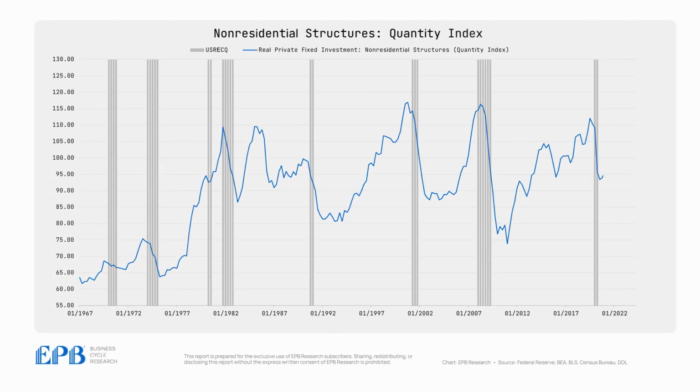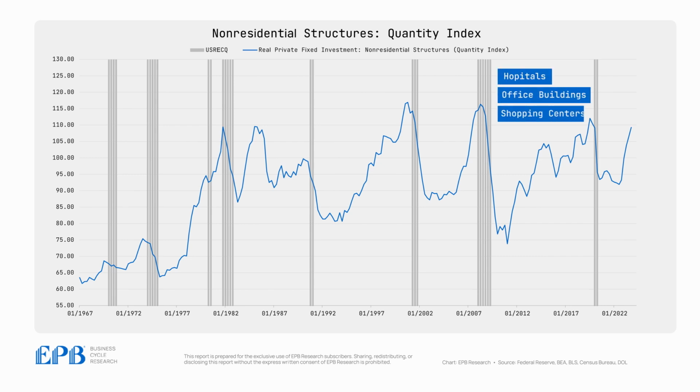This chart shows the investment in non-residential structures. It includes things like hospitals, office buildings, and shopping centers. And as the chart shows, this category is not a leading indicator, often reaching a peak during a recession and forming a bottom way after a downturn is over. Including this category in the Duncan Leading Index dilutes its effectiveness, and it's better to exclude it from the analysis.